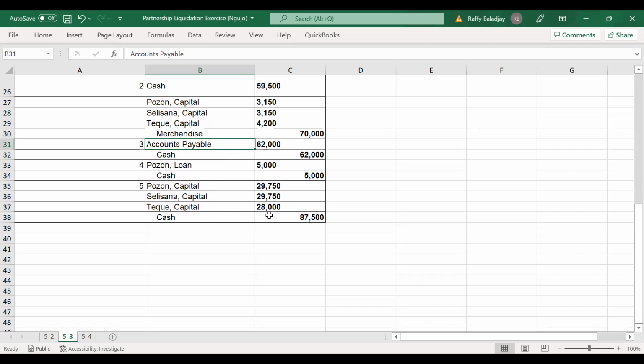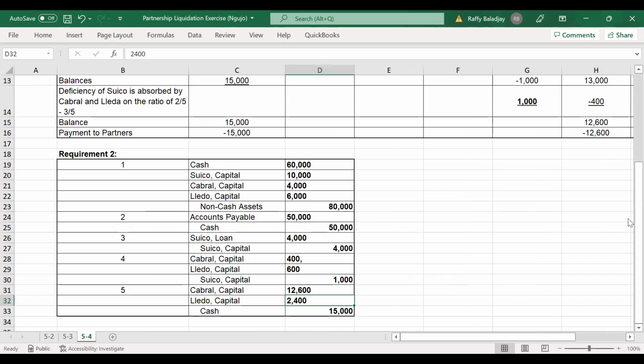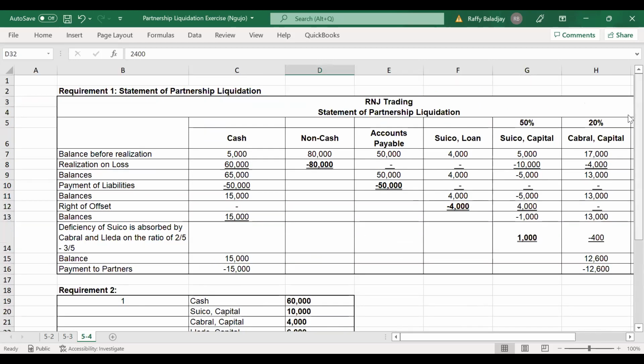Now, I do have here another example, 5-4. You can look into this one. I will share this with you later on. It's the same nature of problem, lump sum liquidation. Just take a look at the background of the problem in your book, or I will share it with you later. This is your solution for that particular problem. The requirement here is to prepare a statement of liquidation and also the journal entries related to the liquidation.